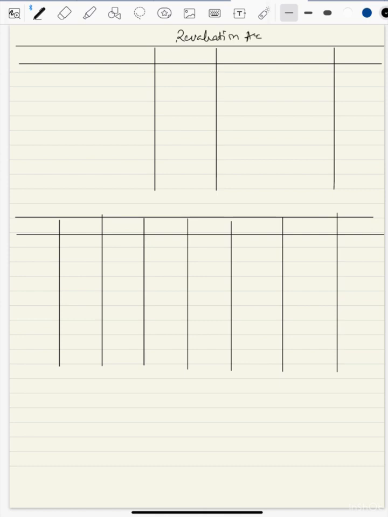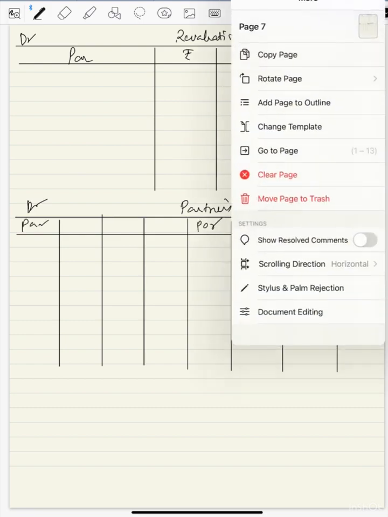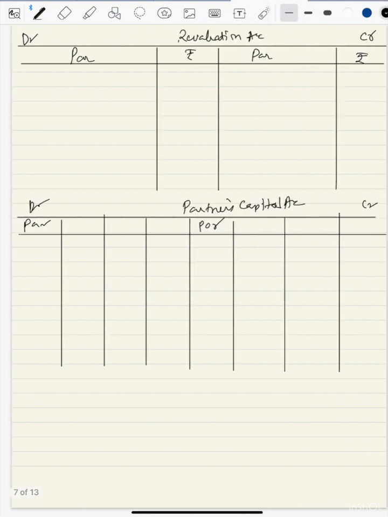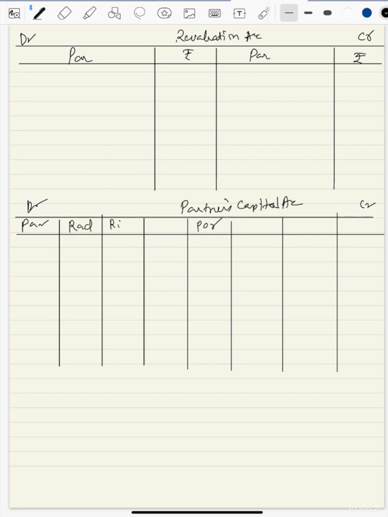Revaluation account, particulars amount. This is partners' capital account, debit, credit. So this is Radhika, Ridhima, and Rupanshi. Ridhima and Rupanshi. Okay, so how do we start?